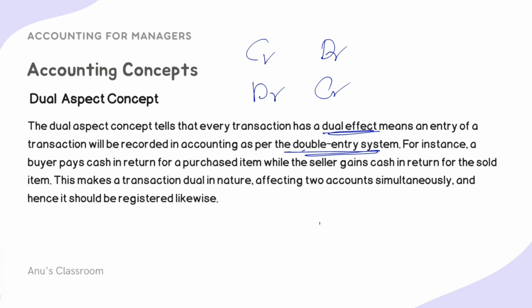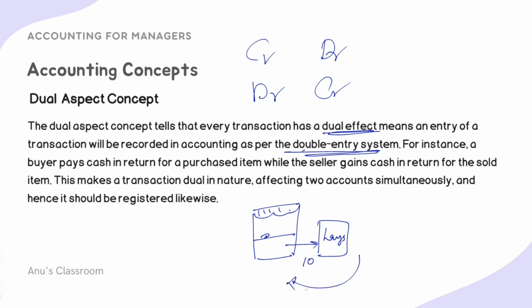Suppose I buy a packet of Lays from a shop. Again, very sorry about my terrible drawing skills. Suppose I buy a packet of Lays worth 10 rupees. This is me and this is the shop. 10 rupees goes from me, but 10 rupees is gained over here by the shopkeeper, right? So every minus has a plus and every plus has a minus. That is what the dual aspect concept talks about.